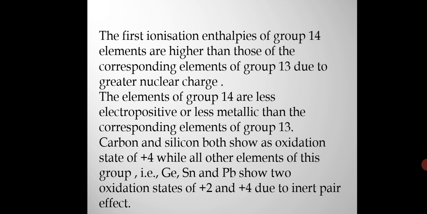Now, the first ionization enthalpies of group 14 elements are higher than those of the corresponding elements of group 13 due to greater nuclear charge. The elements of group 14 are less electropositive or less metallic than the corresponding elements of group 13.